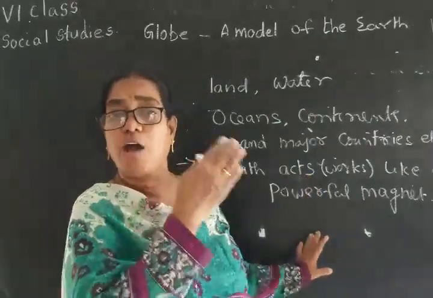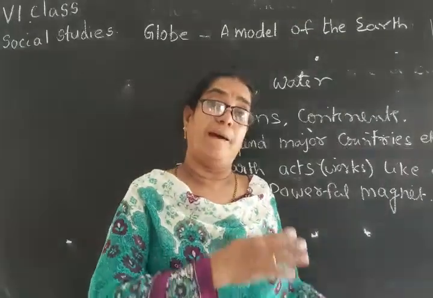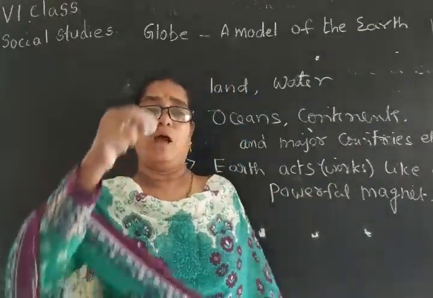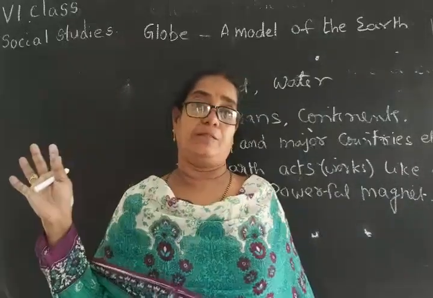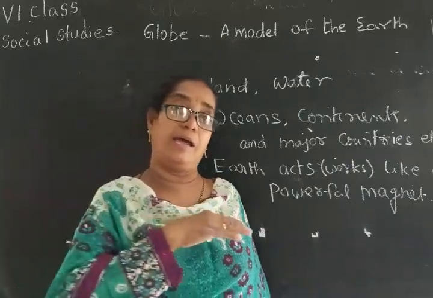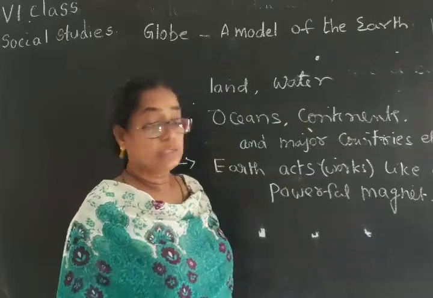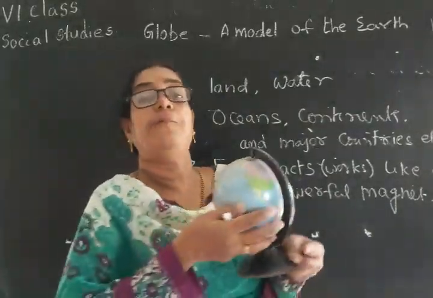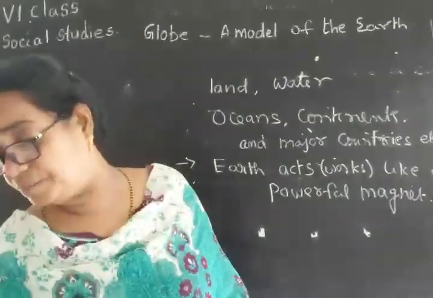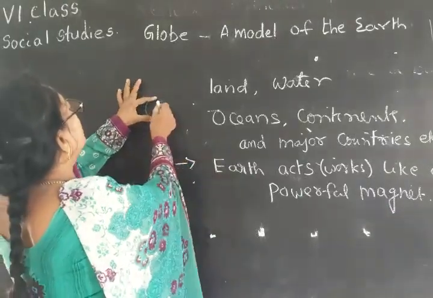That's why no one falls off the earth. Actually, the people fall on the earth because of its gravitational power. So if you take anything and drop it, it will fall down on the earth only. They do not fall off the earth. They fall on the earth but never fall off the earth. So one more thing I am telling you. You have already observed that the shape of the earth is spherical or round. If you want to draw the same thing on the board or on a paper, you take any round shape and you will draw like this.